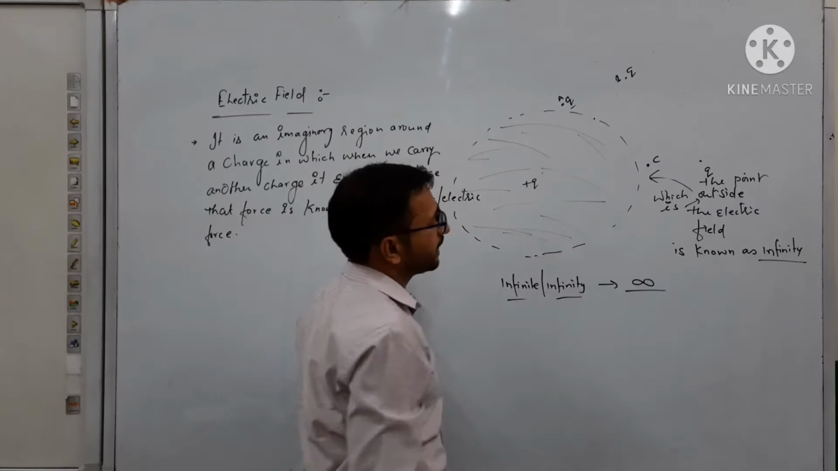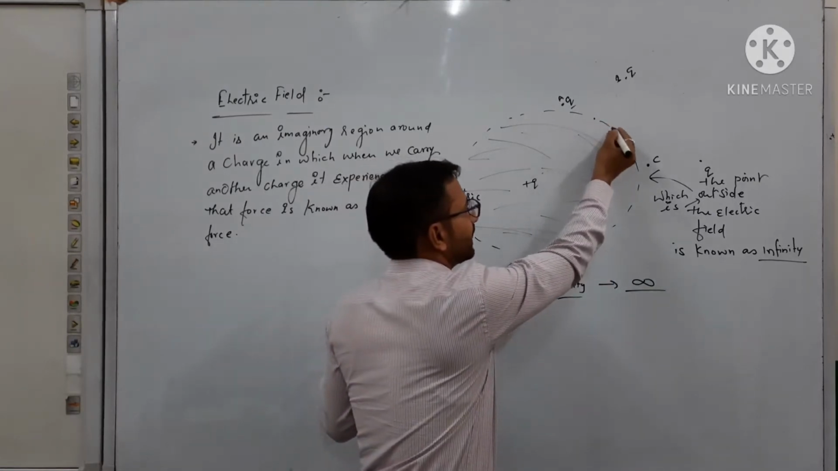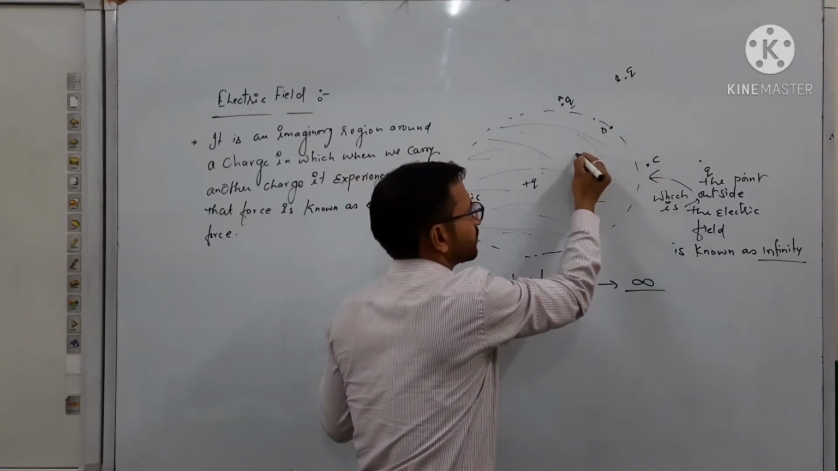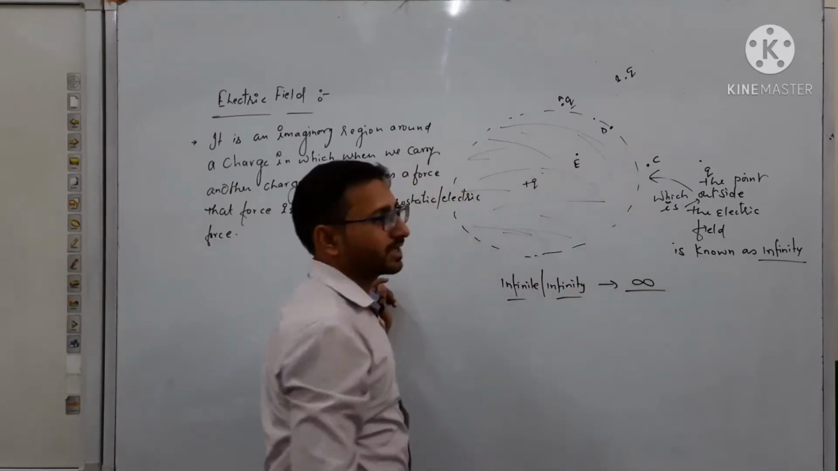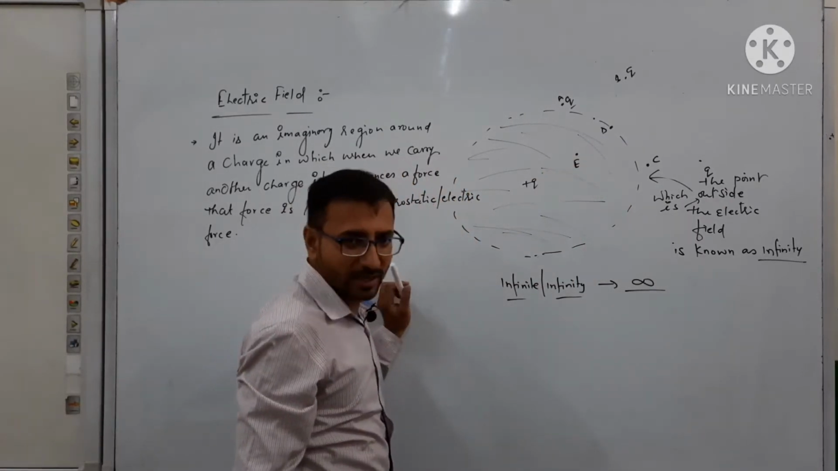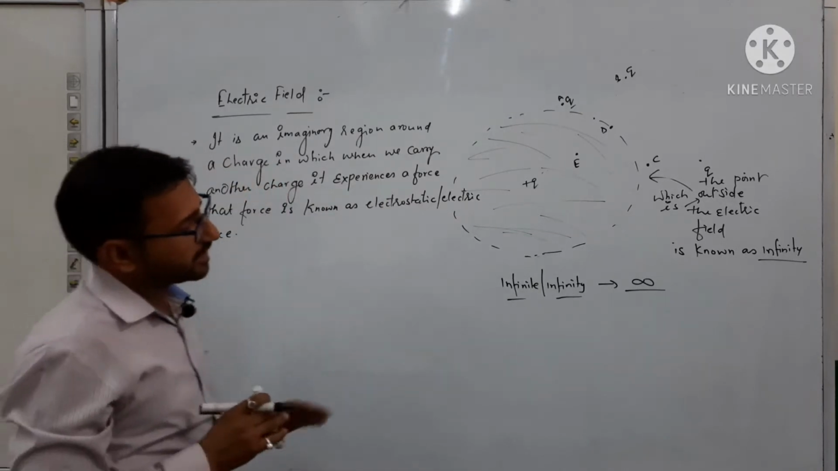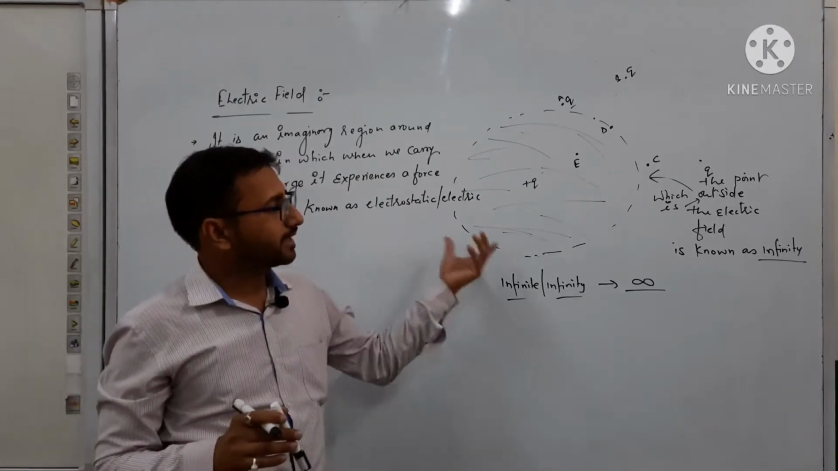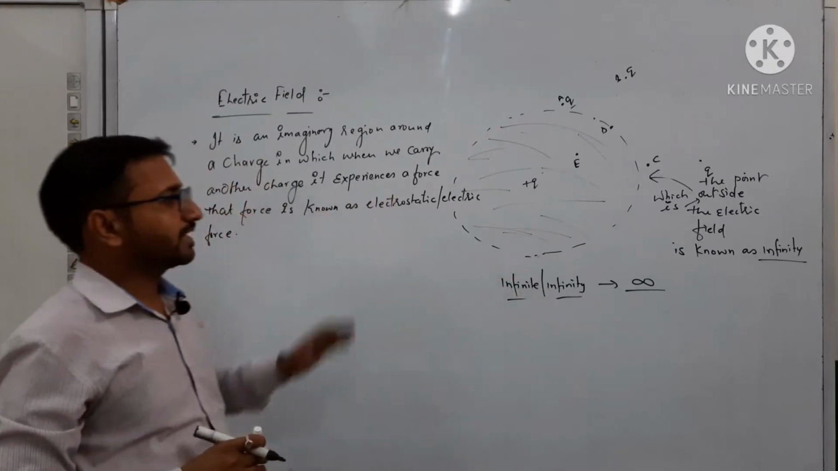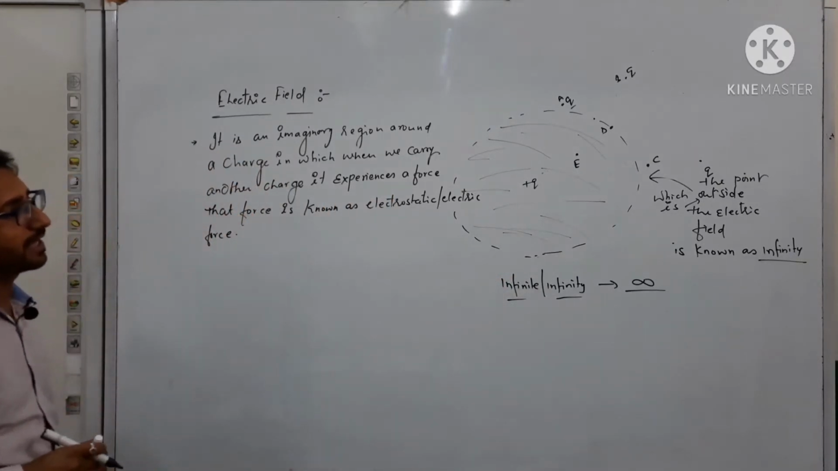So these are infinite points. But when we take any other point, suppose D or E, these are not infinite points because they are lying in the electric field. Got it? So here we have some important terms like infinity and the electric field, so we can understand all things with the help of this.